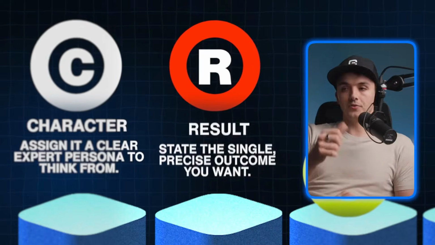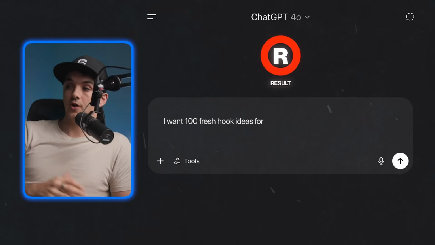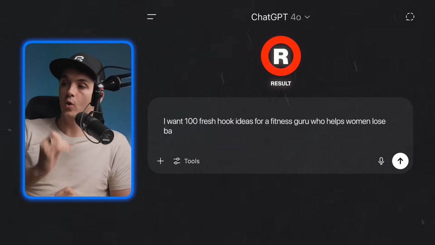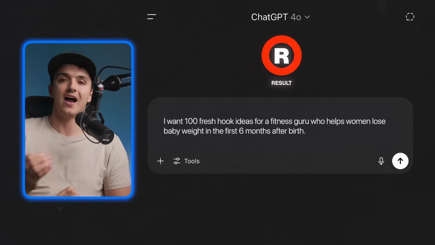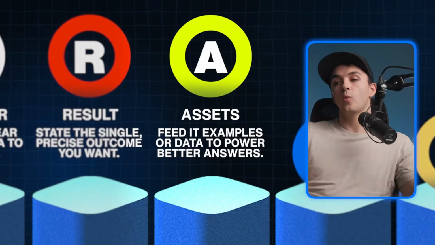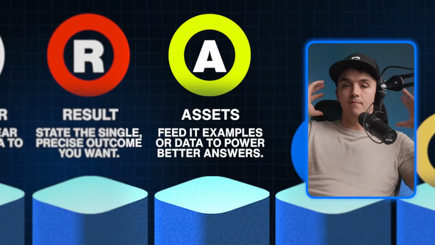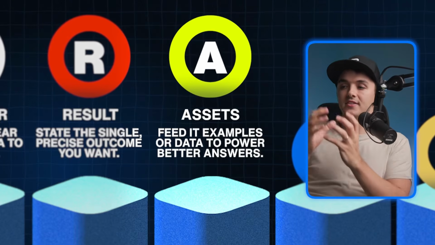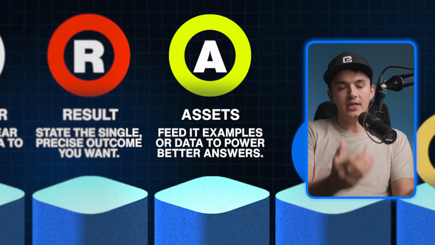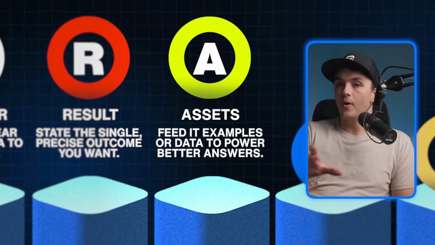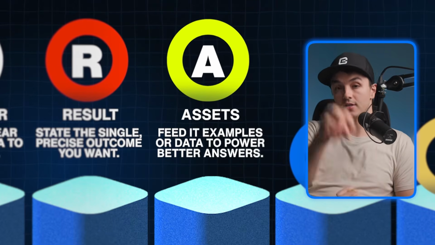Let's keep going. Result, state the single precise outcome you want. In this case, I want 100 fresh hook ideas for a fitness guru who helps women lose baby weight in the first 6 months after birth. Okay, again, very specific. Next, we've got assets. Oh man, this is where I just drool. Most of you are missing the mark on this. This is the data and the examples to get really exceptional outputs. If there's one part of this craft framework to nail, it is this one, the assets.